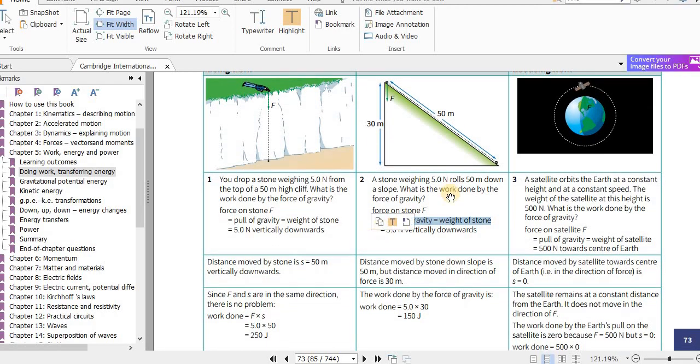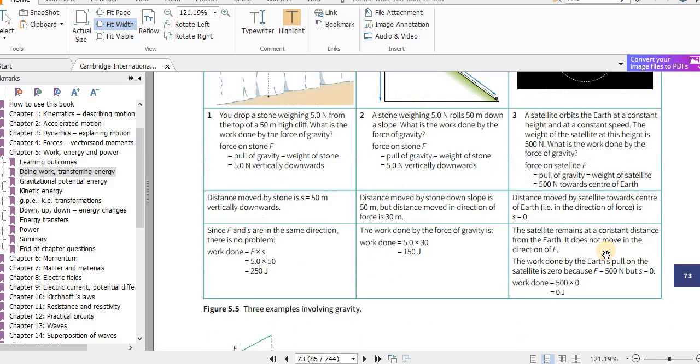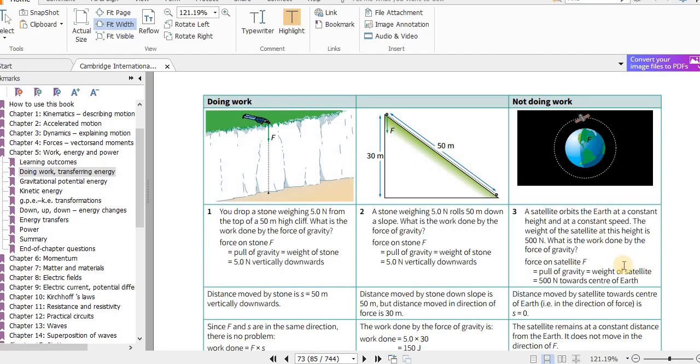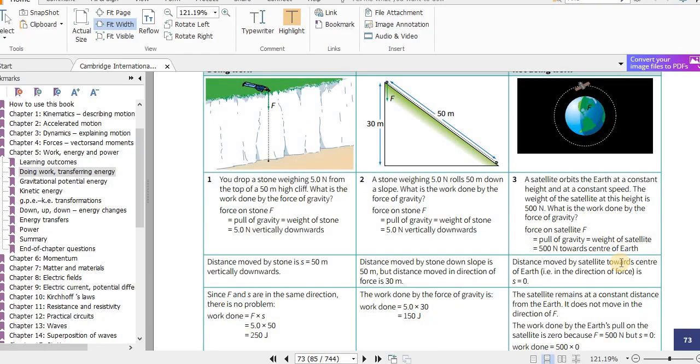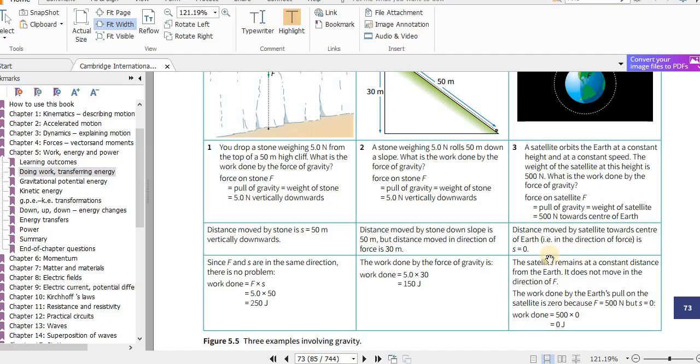A stone weighing 5 newtons rolls 50 meters down a slope. What is the work done by the force of gravity? Force on the stone F equals the pull of gravity, which is the weight of the stone, and again remember 5 newton weight. Distance moved by the stone down the slope is 50 meters, but the distance moved in the direction of the force is 30. So the work done is 5 times 30, 150 joules. Here no work is done because the force and the distance moved are perpendicular to each other, which means the angle is 90, so cosine 90 is 0. So no work is done.